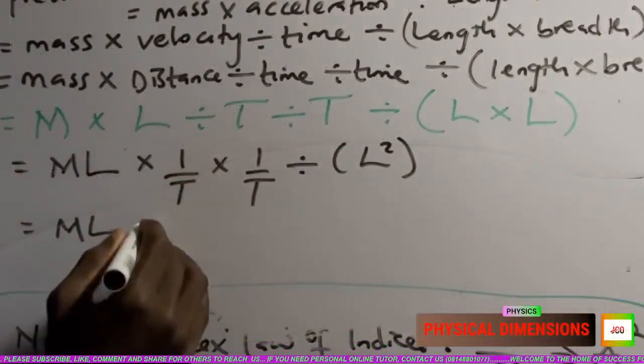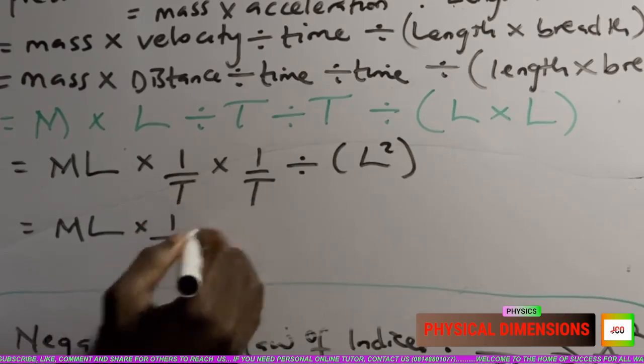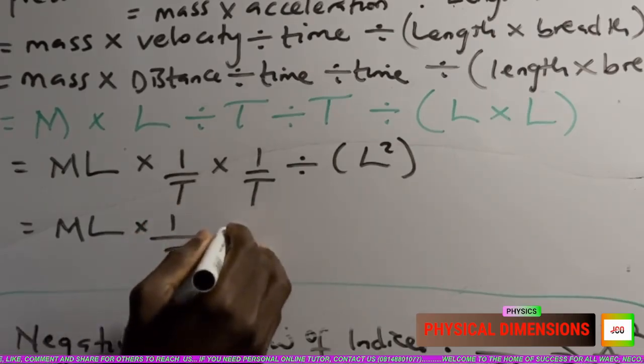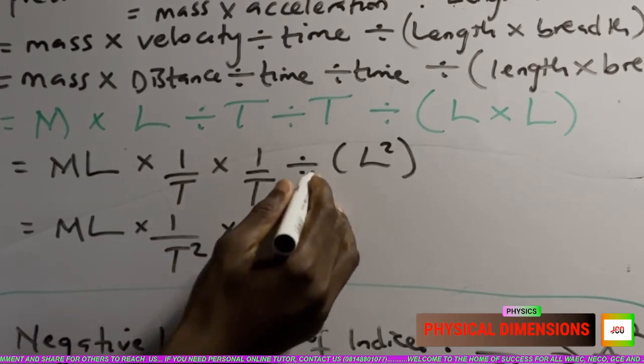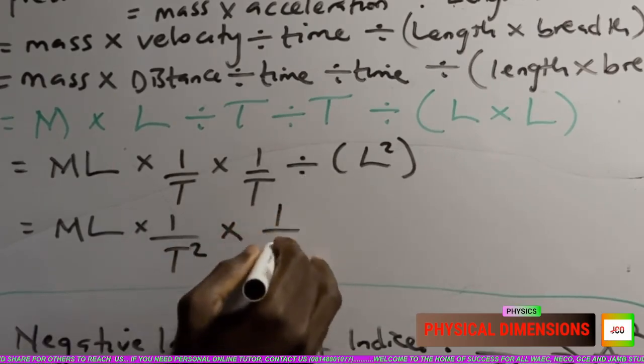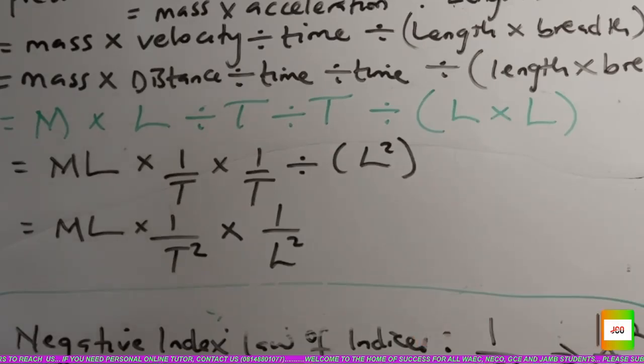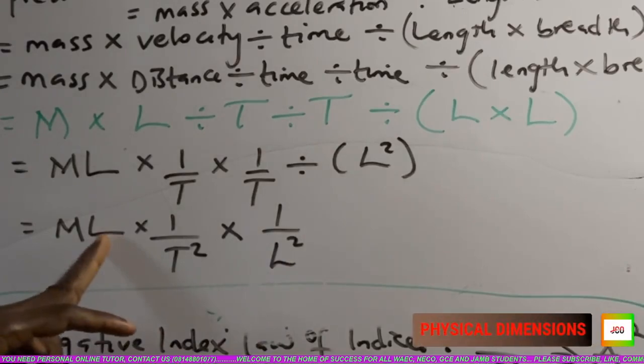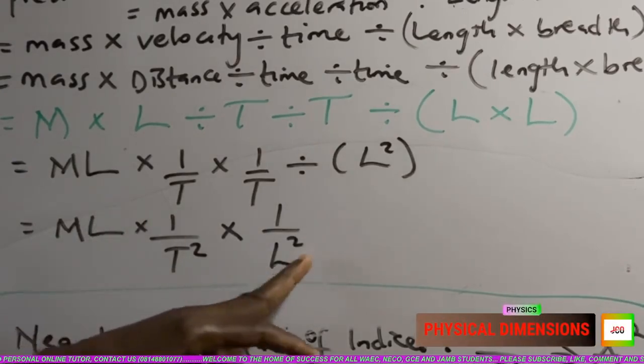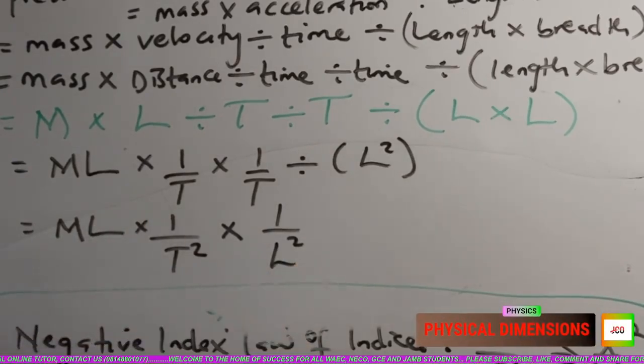ML, 1 times 1 is 1, T times T is T square. Then division changes to times 1 over L square. If you look at it carefully, this is L square, this is L. Remember your algebra, L is going to divide one of the L here, so L will remain down.